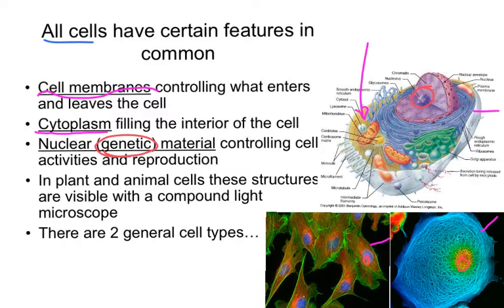And so in plant and animal cells, we can see these things with a regular compound light microscope. And so what we have here, we have an artist's rendering of a cell and many of its organelles that we're going to go through in a later video. And then we have two what are called fluorescent light microscopy pictures of some cells, and so you can see some of the substructures, and these are really focused at the cytoskeleton, the structural components of these different cells in these pictures. So these are real pictures. These are not computer-generated images.